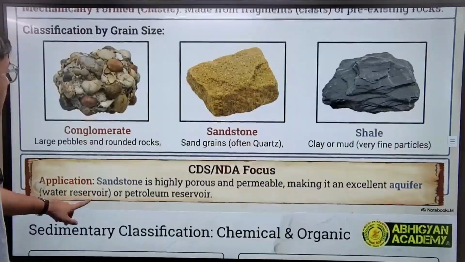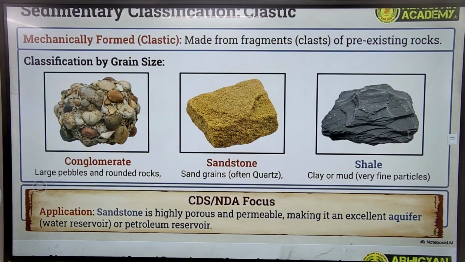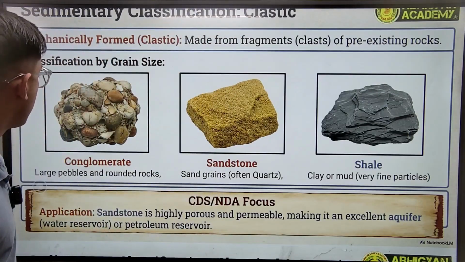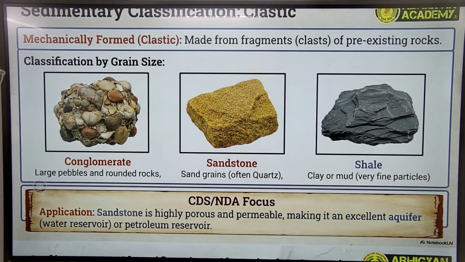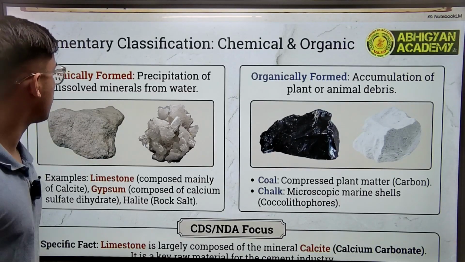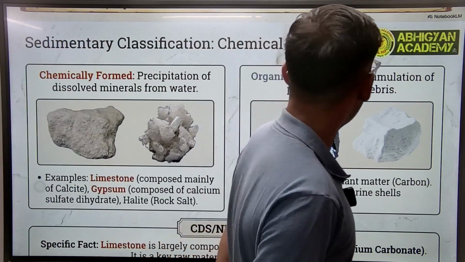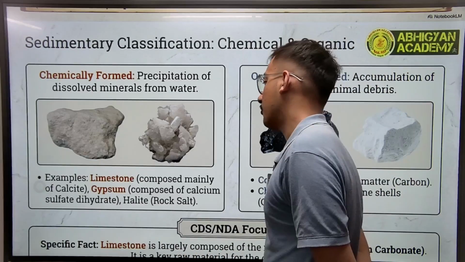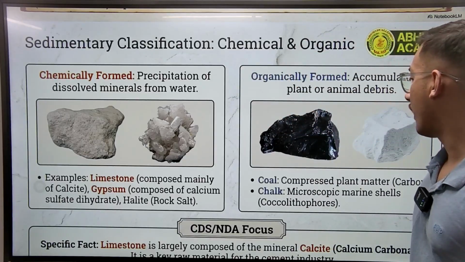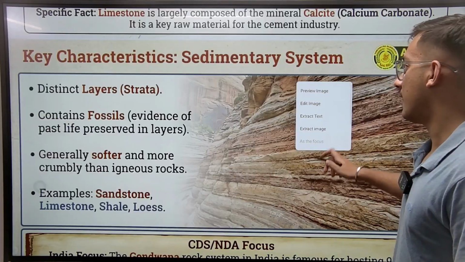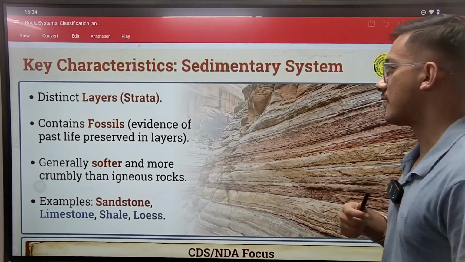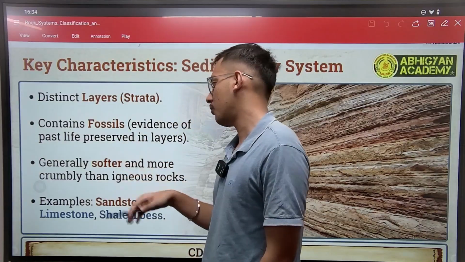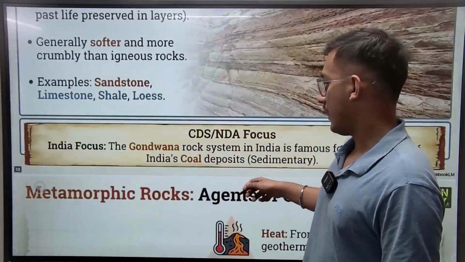Finally, we come on to the classification of sedimentary rock. These rocks are made from fragments of pre-existing rocks. The classification by grain size is conglomerate, sandstone, or shale. Chemically formed means precipitation of dissolved minerals from water, and organically formed means accumulation of plant or animal debris. For example, in chemically formed, we have limestone, gypsum, halite. Organically, we have coal and talc. So these are the characteristics of the sedimentary system: distinct layers of strata, contains fossils, generally softer, more crumbly, and these are the examples.